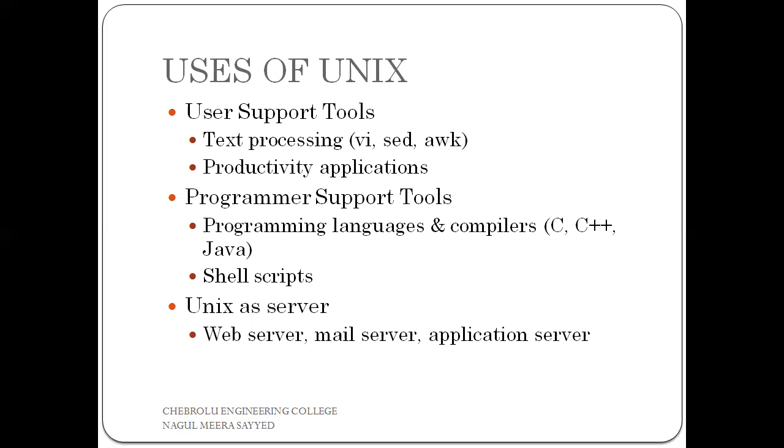But the Unix operating system itself consists of some text processing tools. Examples are the VI editor, SED, and AWK commands. The Unix operating system itself supports these commands: VI, SED, and also AWK. These are text processing user support tools.